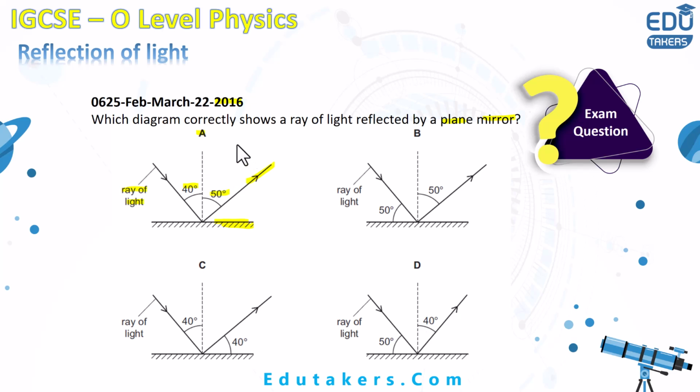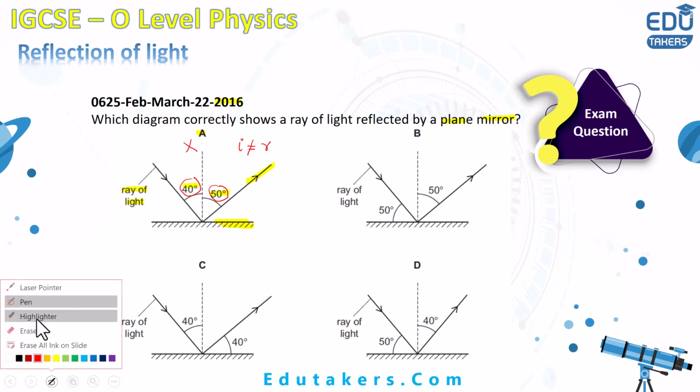According to the laws of reflection, the angle of incidence and angle of reflection, meaning I and R, are both equal. But in answer A, the angle of incidence is 40 degrees, but the angle of reflection is 50 degrees. Both of these are not equal. It means that answer A is incorrect. Now we see answer B.